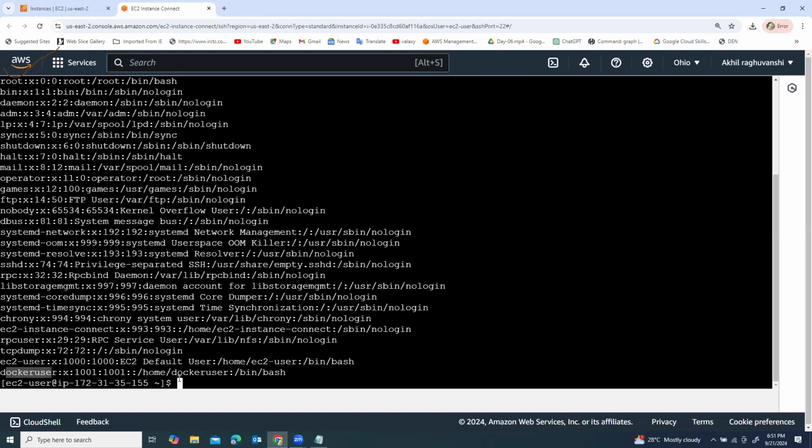We can access this instance using these users. Right now there are three users: one is root, another is ec2-user, and now we have created docker user.